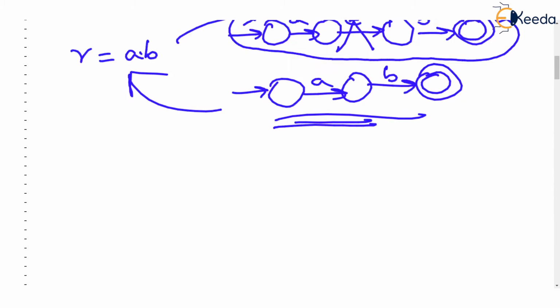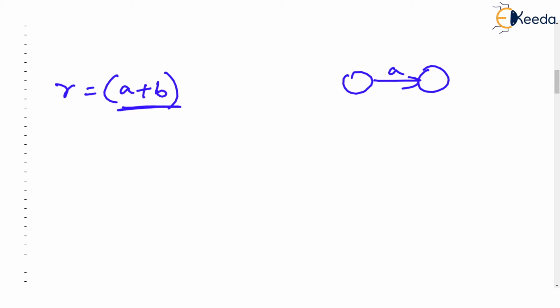Now, what's the other example? Suppose we have an FA like this, A plus B, you observe. This is A or B, isn't it? So what you do is, you first draw the FA for A. This will accept A. Then you draw the FA for B.